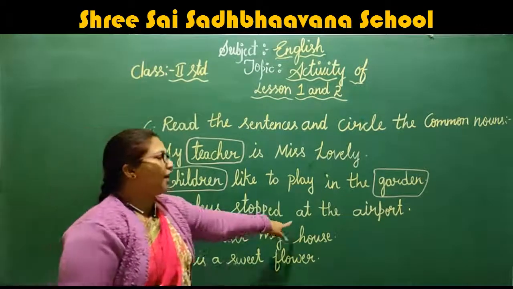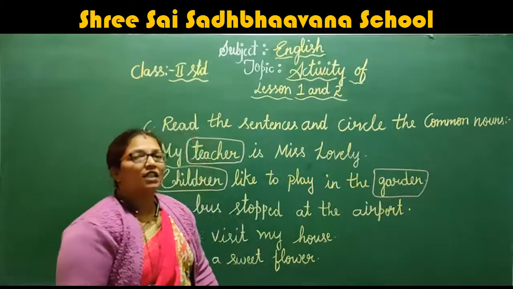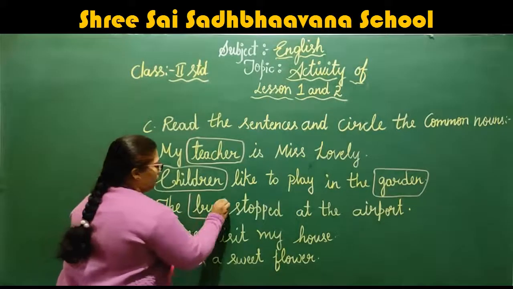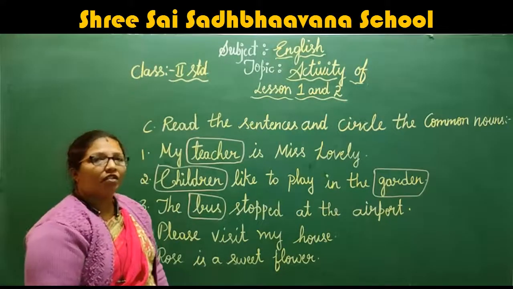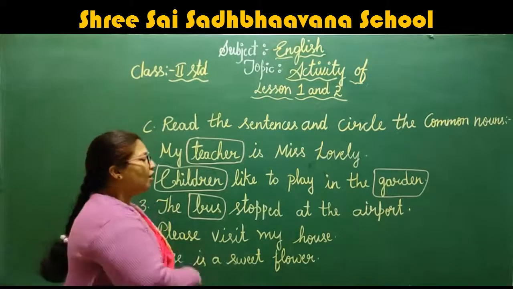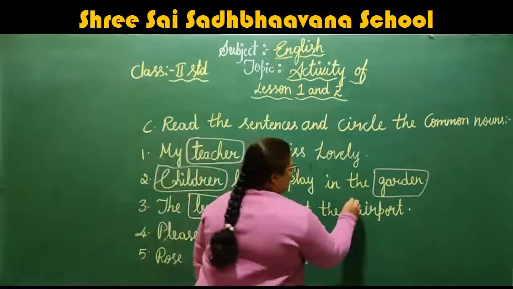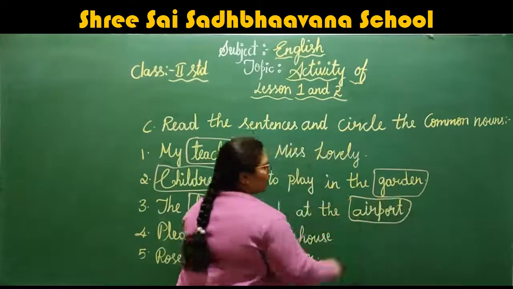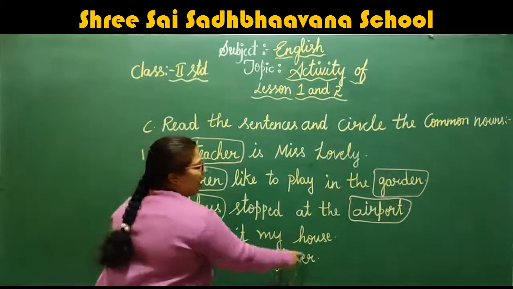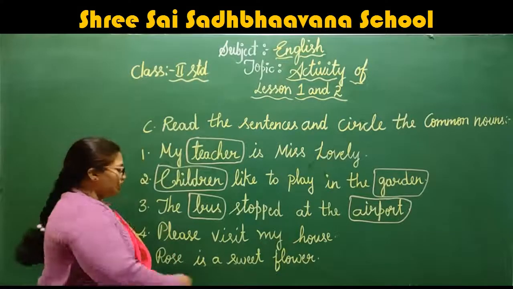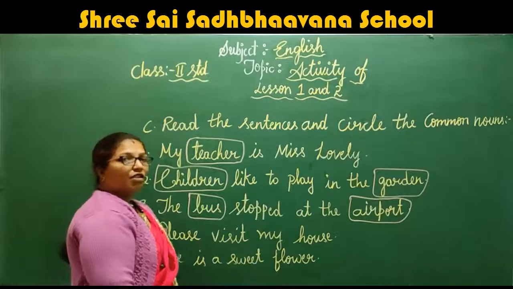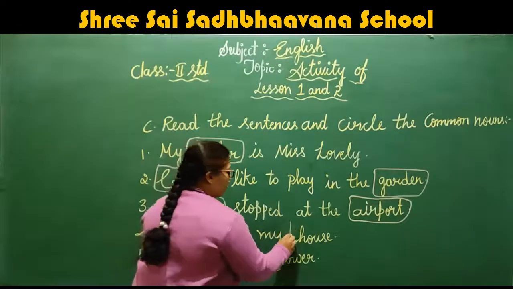The bus stopped at the airport. So which is the common noun here? Bus is a common noun. Right children? For all the buses we call bus, right? It is a thing. So it is a common noun. Then airport. Airport is a common noun. Please visit my house. Which is the common noun here? House.